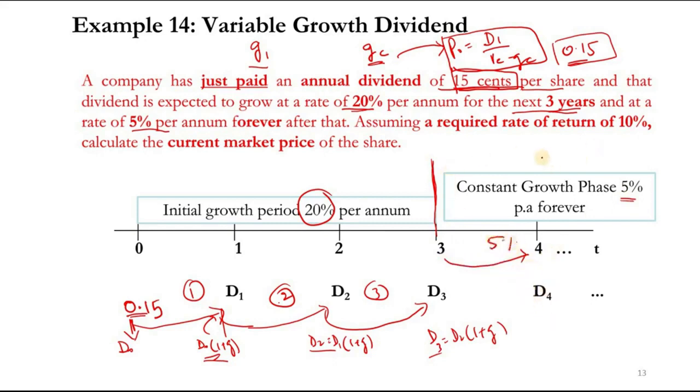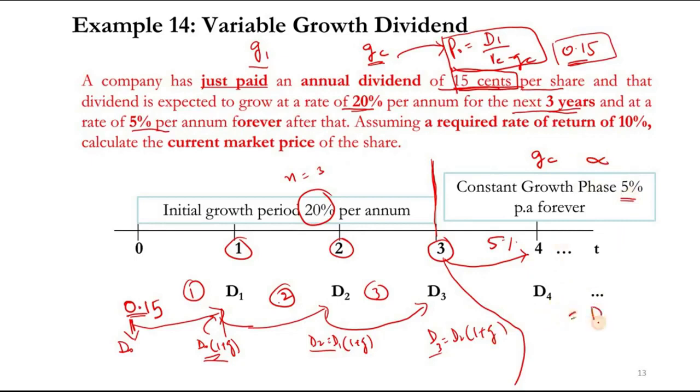So when the growth is constant and it is forever, remember that here we have 3 years, 1, 2 and 3, so n is equal to 3, but for the constant stage there is no information for n, it is infinity. When it is infinity and there is growth, what formula do we use?